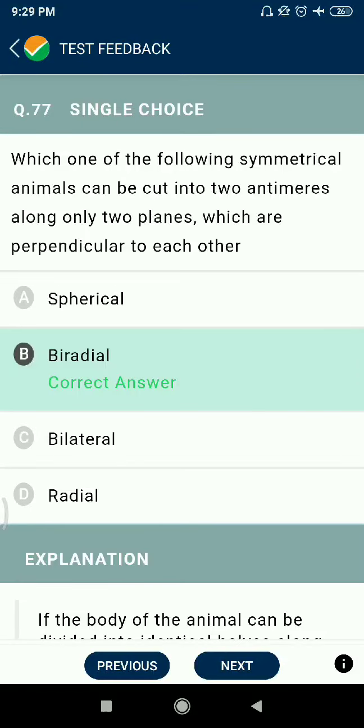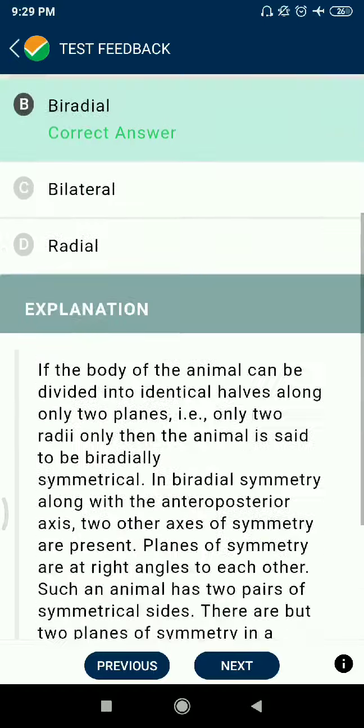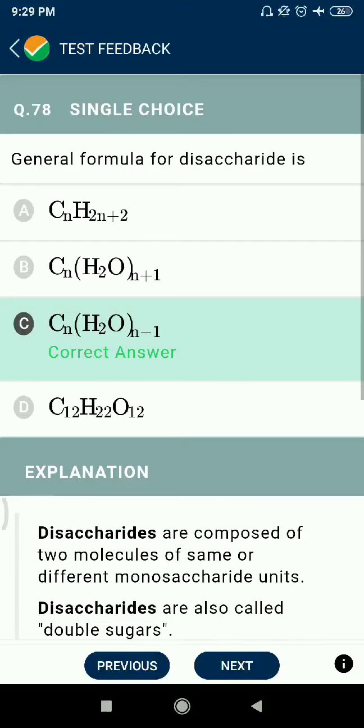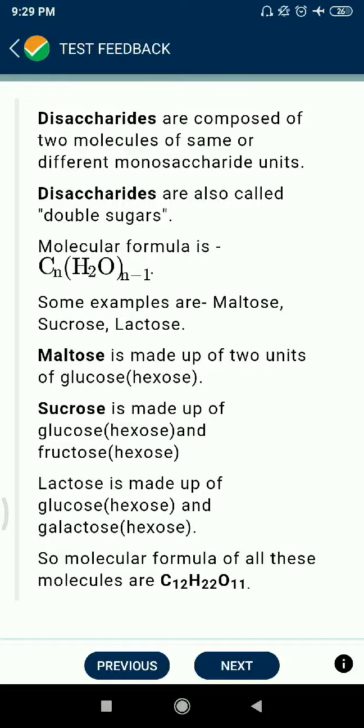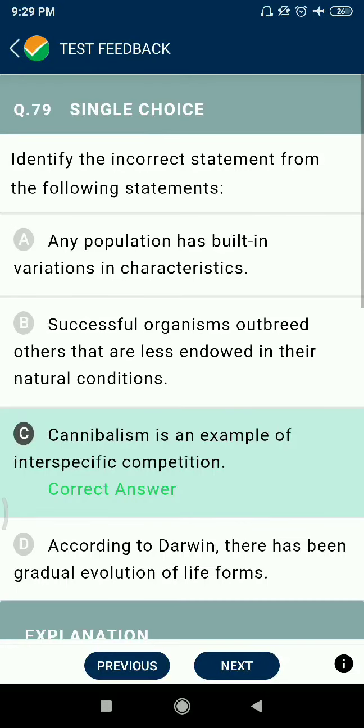Question 77: Which one of the following symmetrical animals can be cut into two equal halves along only two planes which are perpendicular to each other? Radial. Question 78: General formula of disaccharides is CnH2O with n minus 1. Question 79: Identify the incorrect statement.